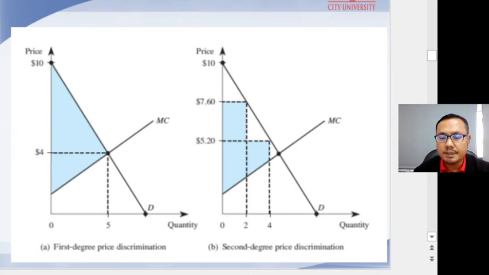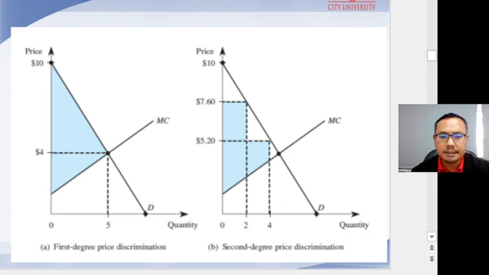These strategies allow the firm to earn the maximum profit possible. Notice that consumers receive no consumer surplus on the 5 units they purchase, so the firm extracts all surplus under first degree price discrimination.